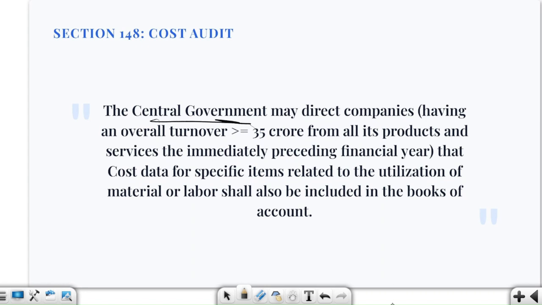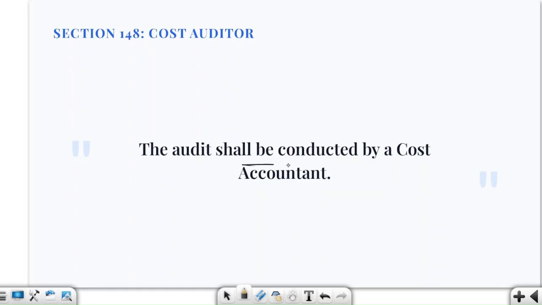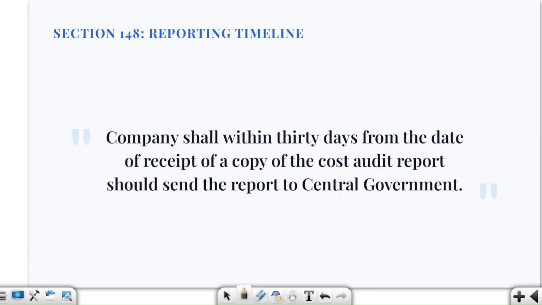The central government, which tells us that if a company has, let us say, a turnover of 35 crore rupees or more, then in that condition what will happen? This particular company will provide cost data for specific items related to utilization of raw material or labor, and that must be included in the books of account, right? And this audit must be conducted by whom? The cost accountant. Fine.